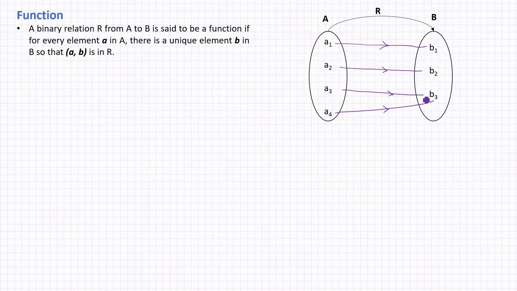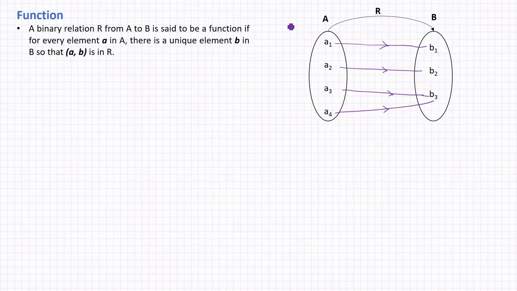So see here, in this example, two elements a3 and a4 are related to a single element, or the same element, b3 in capital B. Still it is a function because according to the definition, every element, like here a3 is related to a unique element, that is b3, a4 is related to a unique element, that is b3.